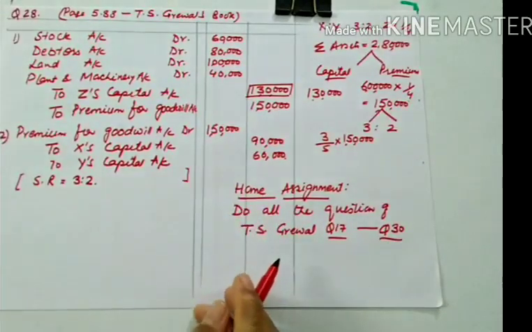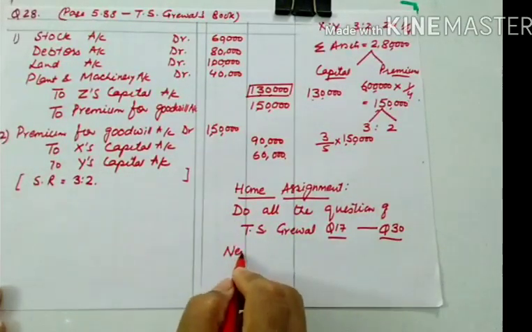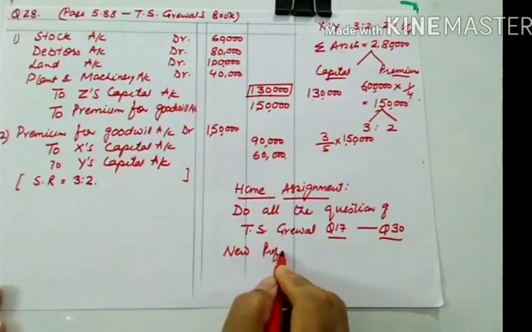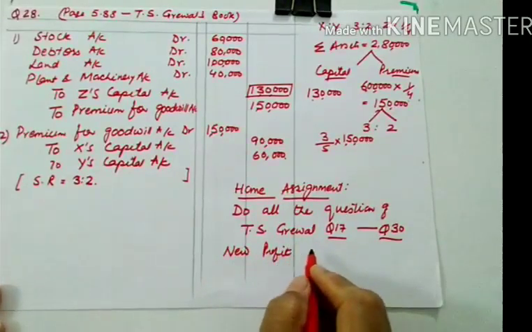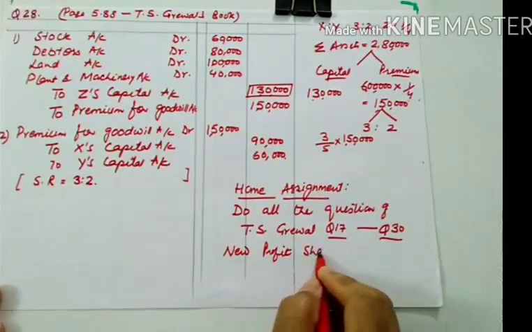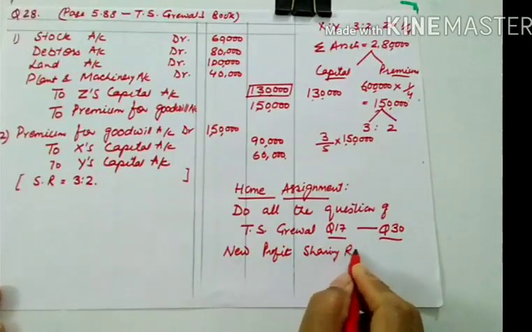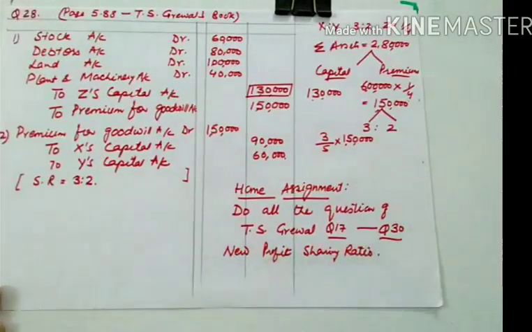And moreover, you have to practice each and every numerical of new profit sharing ratio. Then only you will be able to have command over these two concepts, because these two concepts are the base of this chapter. And I am telling you, goodwill is a very important concept. If the goodwill concept is clear in this chapter, then you won't make any mistake in other related chapters also. So do it thoroughly and practice more numericals from other books also.